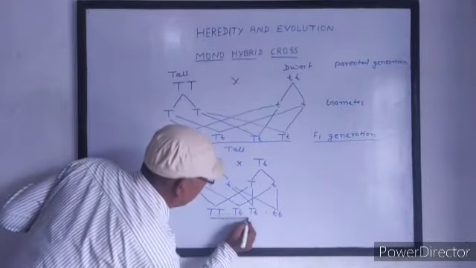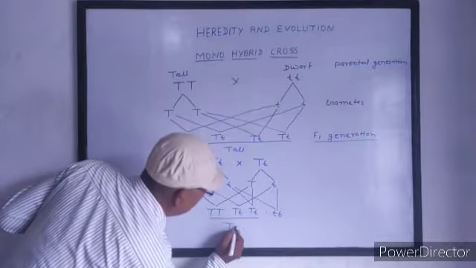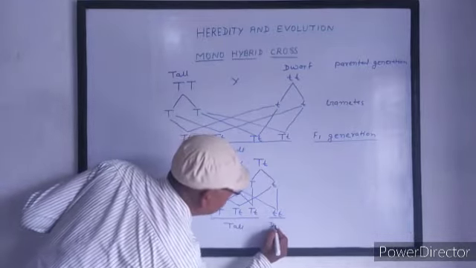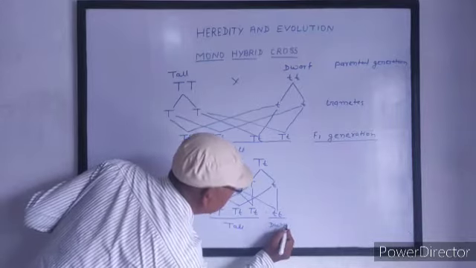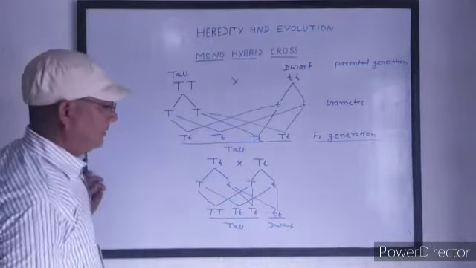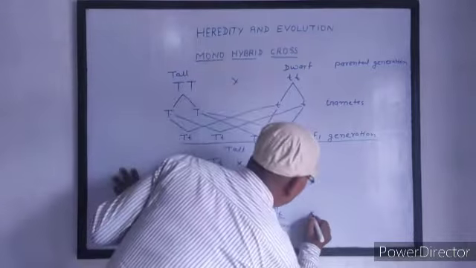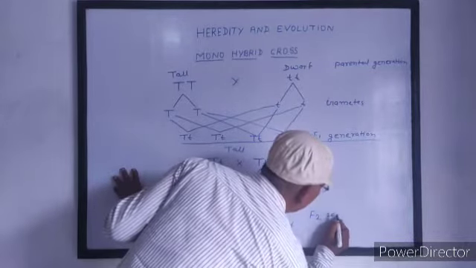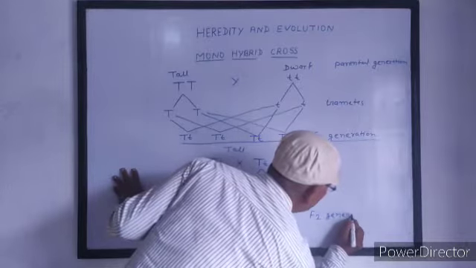These three plants are tall and one plant is dwarf. That is in the F2 generation, the second filial generation.